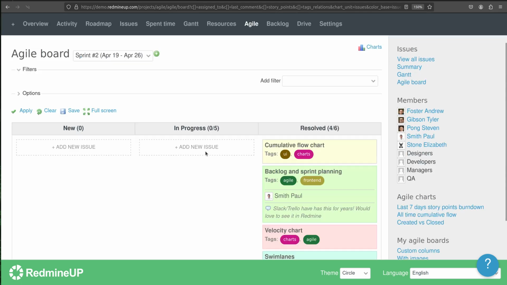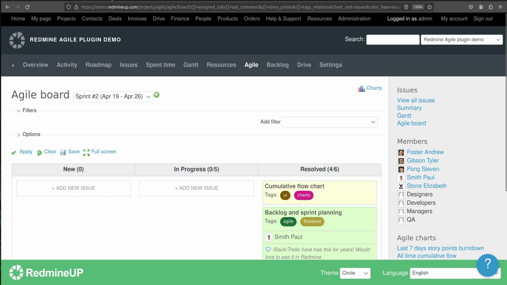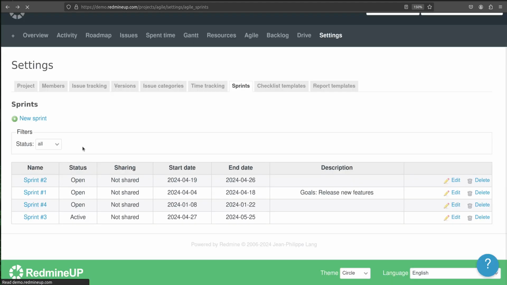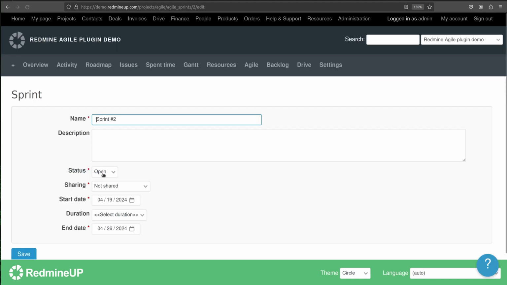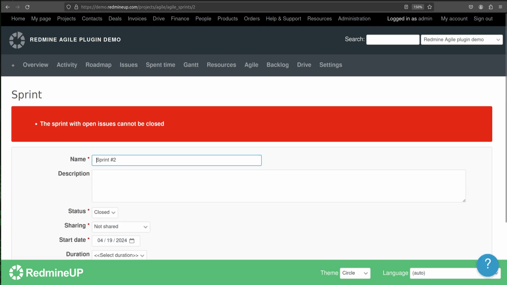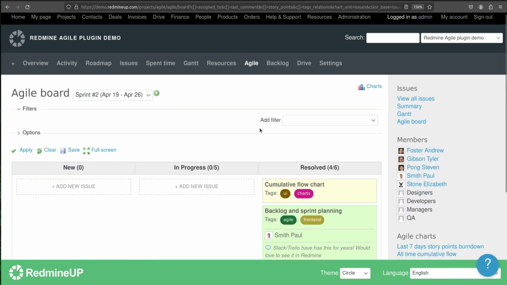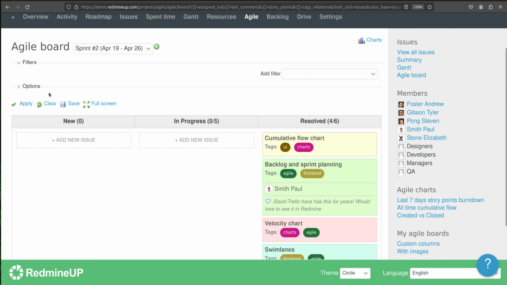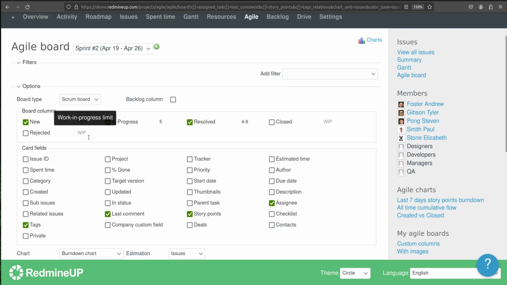Okay, it is sprint 2. Let's try and see what will happen. We click on edit again. Now close. So they are in resolved status, however they should be put into closed.